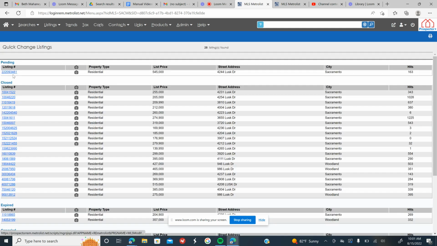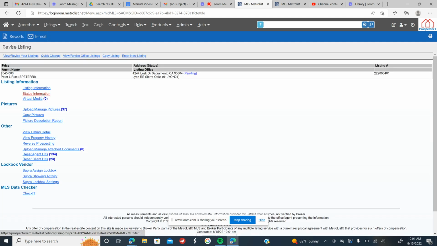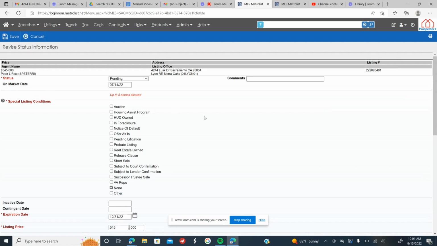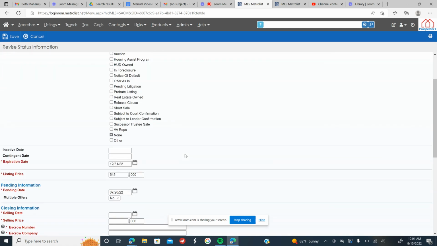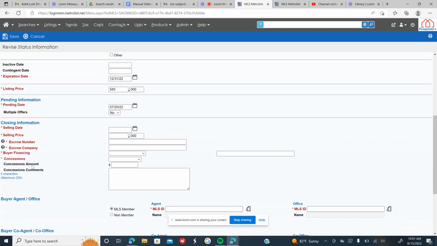Now we see it here in pending status. We're going to click the listing number and then go into status information. From here, we're going to select this drop-down list and go from pending to closed. Now if we scroll down to the closing information, this is where we're going to begin adding new information based off of the EIS that we have.